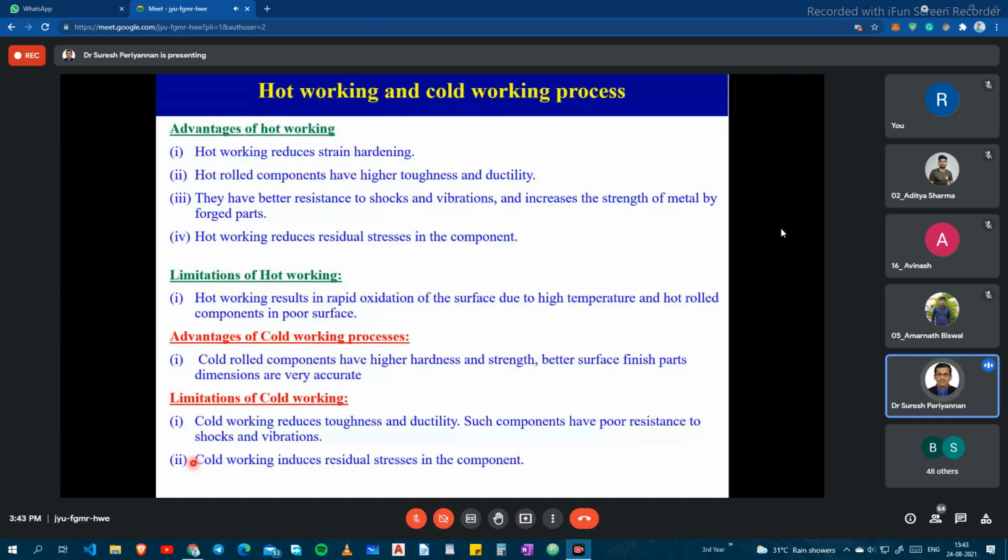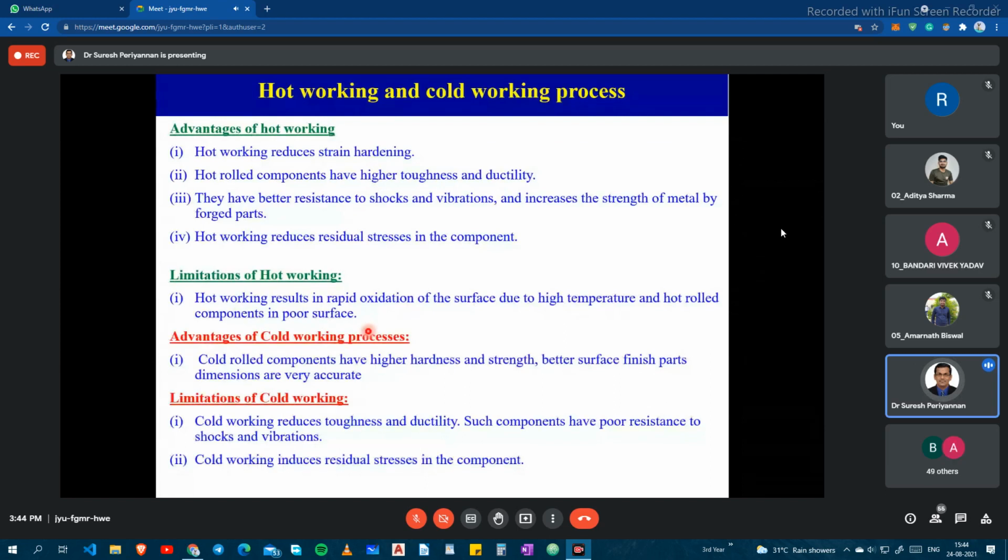Now these are the advantages of hot working, you know very well, right? Hot working reduces strain hardening in hot rolled components and improves ductility. These are the advantages of hot working. Limitations of hot working: oxidation is a big issue, you can't achieve a good surface finish, and the internal stresses cannot be relieved. Residual stresses are one of the major issues, and oxidation is another, and surface finish cannot be obtained in hot working. Then cold working is better.